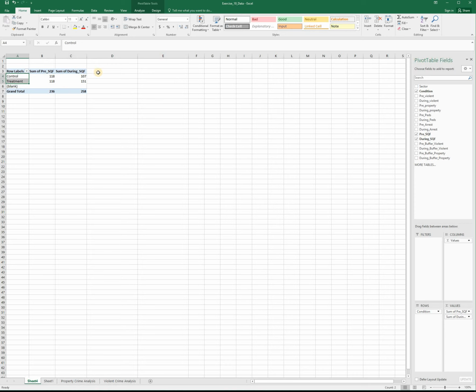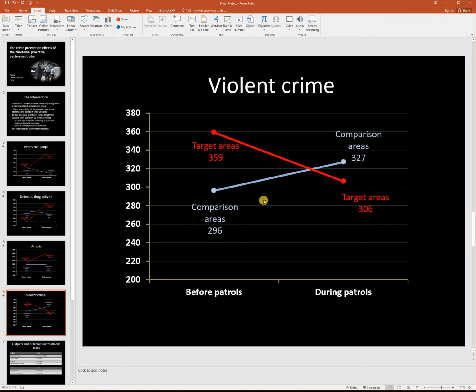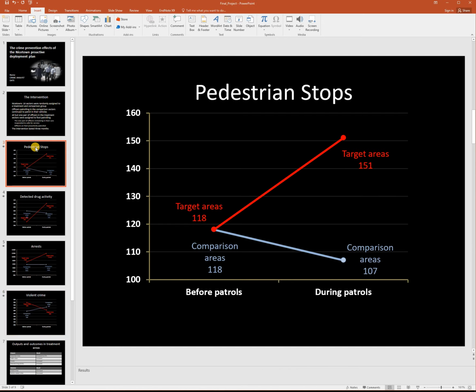And so after I did this, all that I did was then enter this information in my PowerPoint. Right, so I've got pedestrian stops. Remember, SQF and pedestrian stops are terms that mean the same thing, use them interchangeably. So I've already done this slide for you, so you're not going to have to do this for your presentation. The pedestrian stop slide, which will be your third slide, is completed for you.